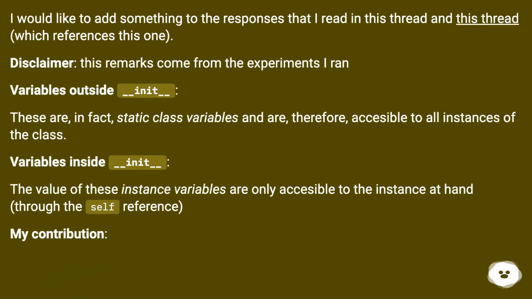I would like to add something to the responses that I read in this thread and this thread, which references this one. Disclaimer, these remarks come from experiments I ran. Variables outside __init__: these are, in fact, static class variables and are, therefore, accessible to all instances of the class. Variables inside __init__: the value of these instance variables is only accessible to the instance at hand through the self reference. My contribution.